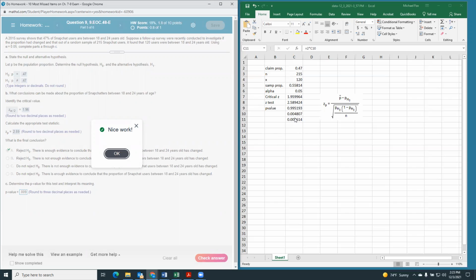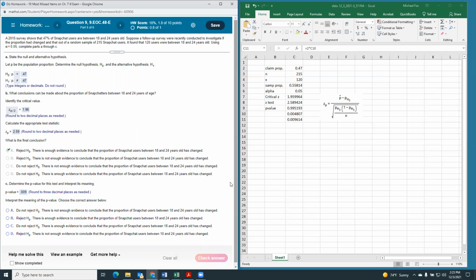We'll have to check that and make sure people aren't missing that on the exam and give back some points if that was true. All right. So it wanted 0.009, even though we got 0.0096. So keep an eye out on that.